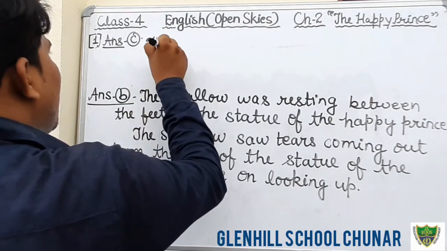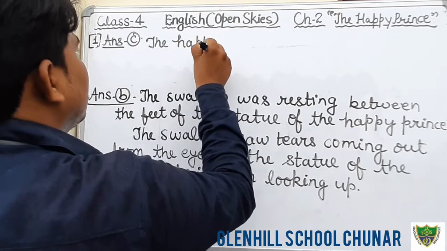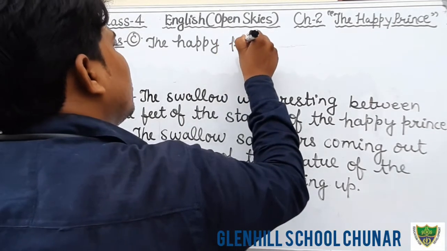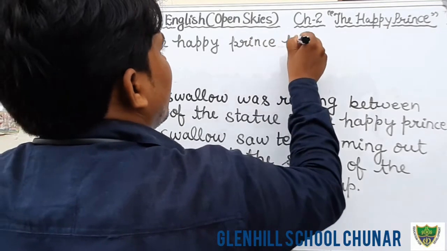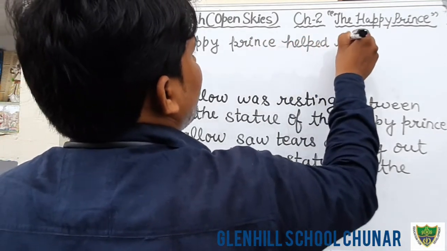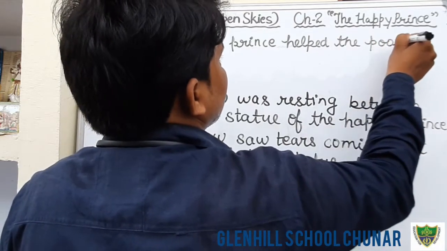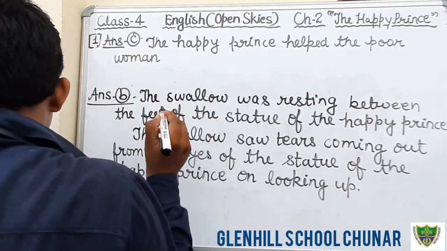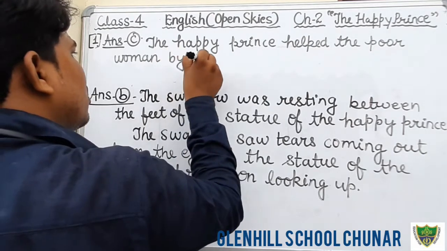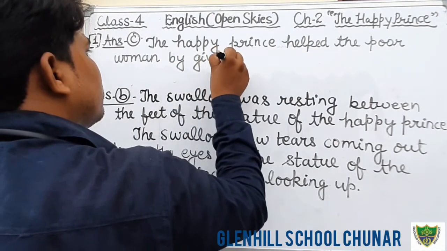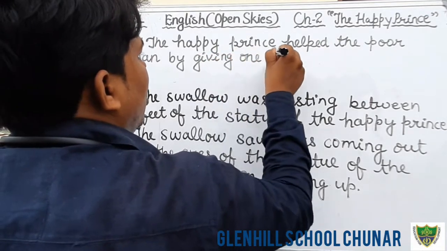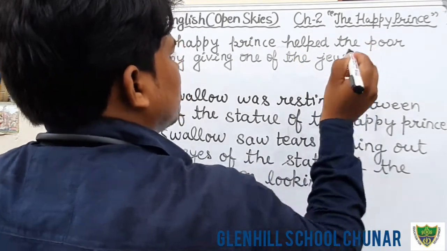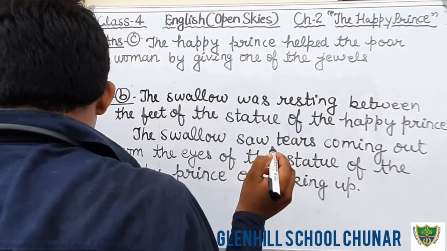So the answer will be, the Happy Prince helped the poor woman by giving one of the jewels of his sword.